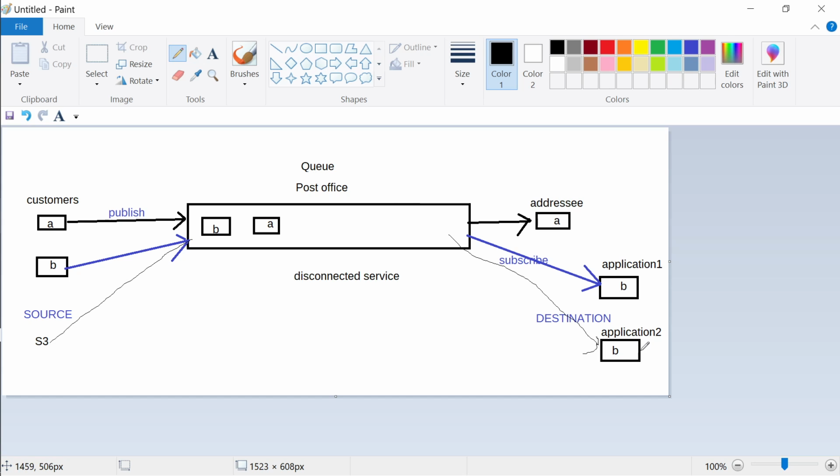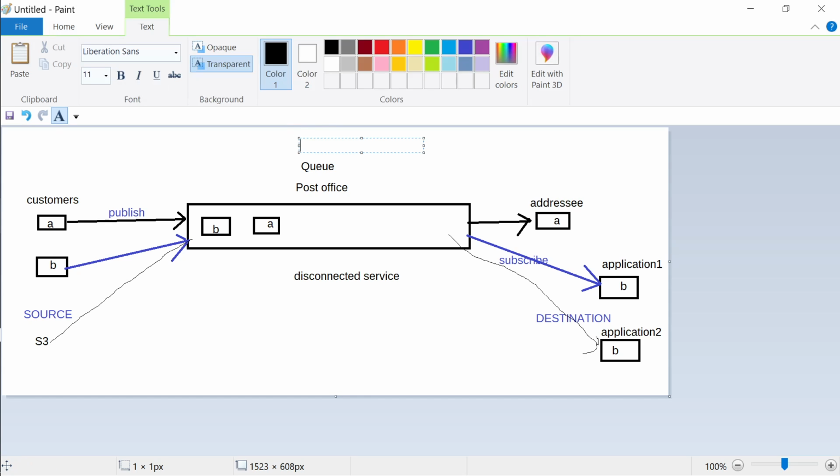If there was some error in the application on the right hand side, or the server went down, A can still keep on posting to the post office, and later when B is up, B can pull out the data. So that is what a queue service is. In AWS, SQS, the Simple Queue Service, is the service which is used for this.